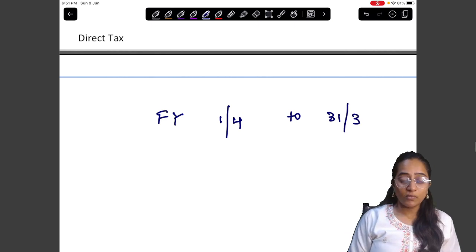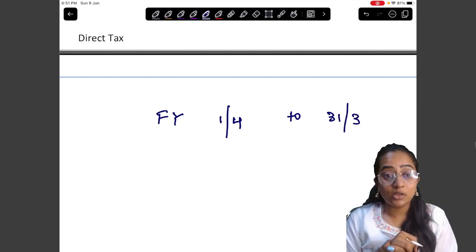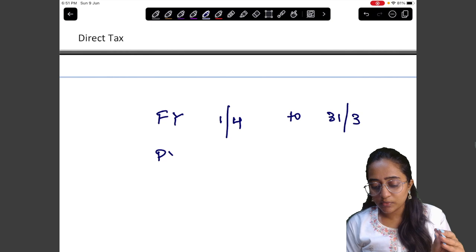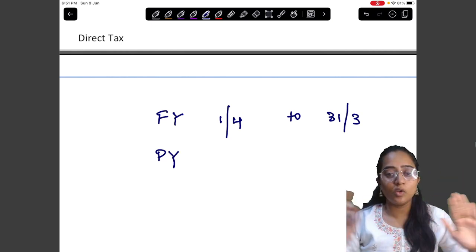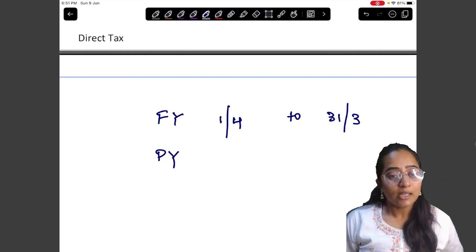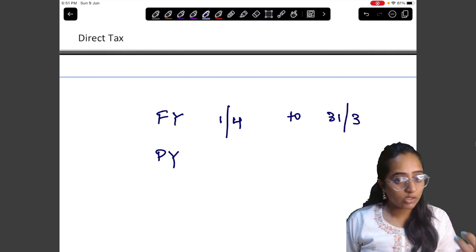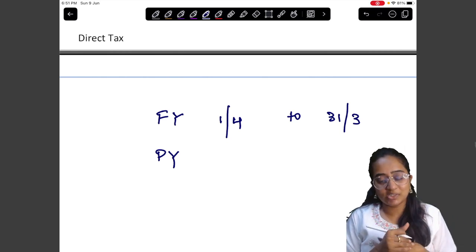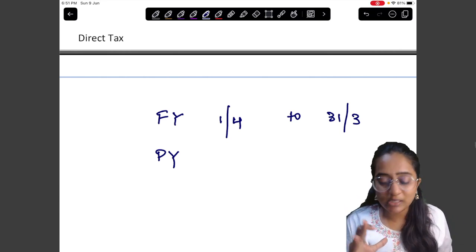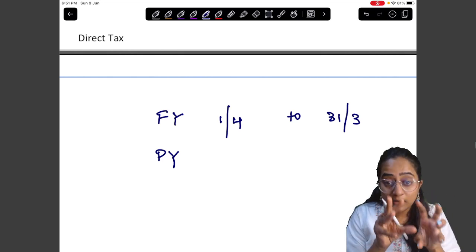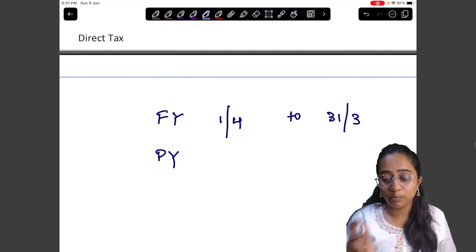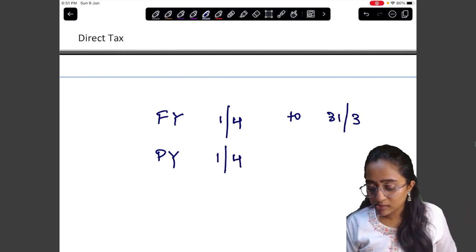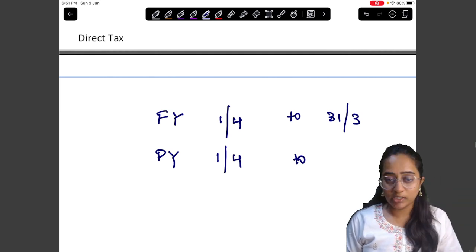Correct? Whatever financial year you are looking into, just replace the term financial year with previous year for the purpose of taxation. You are finished with the previous year. That is, the financial year as per accounting terms is treated as the previous year in our income tax terms. The Income Tax Act 1961 speaks about this previous year. For our understanding purpose, it is nothing but the financial year only.